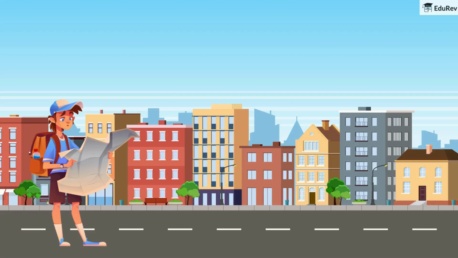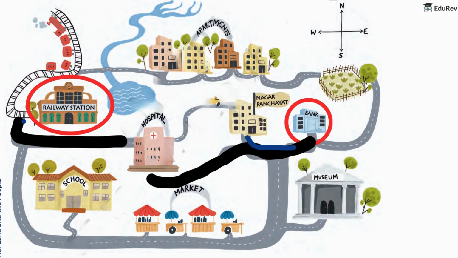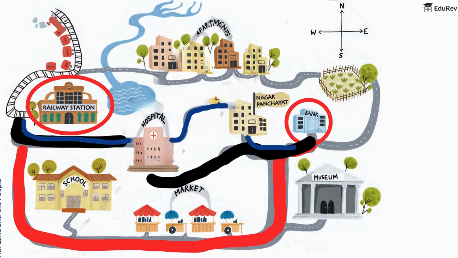But now, you are older, so let's make the map more interesting. Imagine you've just arrived in a small city and you have a map of the area in front of you. Your goal is to find the bank. You begin at the railway station. Which way would you go? You might go this way, from railway station to hospital, then straight to the bank. But are there other possible ways? Yes, there are many ways to reach the bank, say.